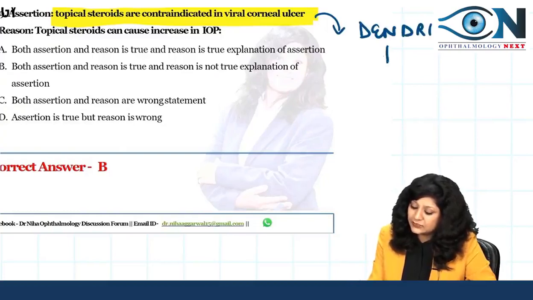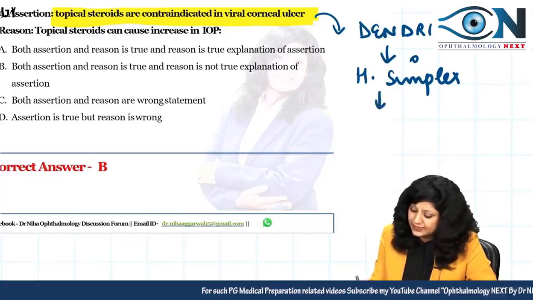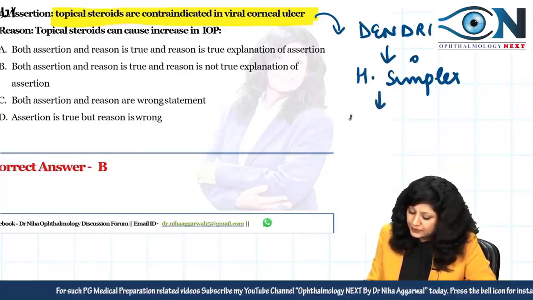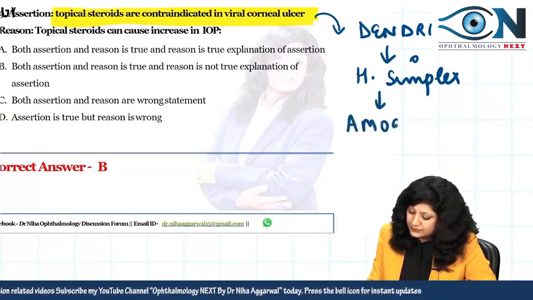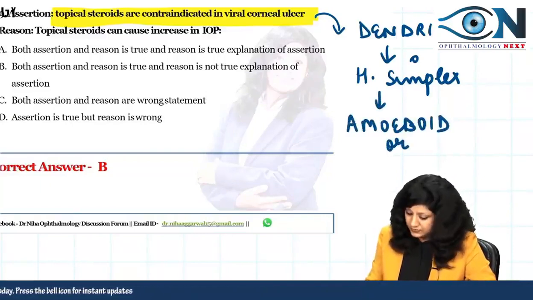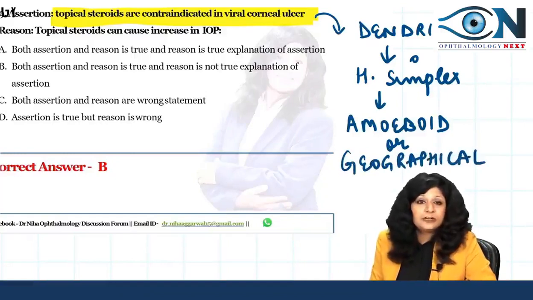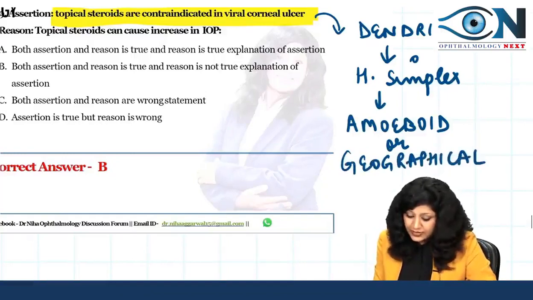Dendritic keratitis which is found in the herpes simplex. Because if we give steroids in cases of dendritic ulcer, then this can lead to the amoeboid ulcer, also called the geographical ulcer, right? So this is obviously true. Now answer what they are saying.